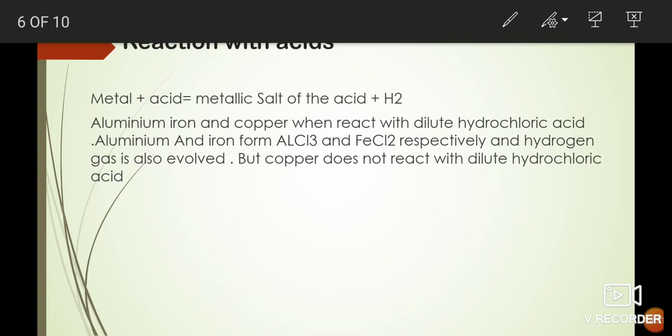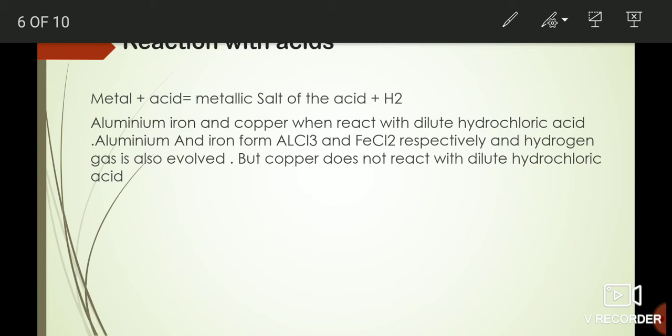Now, let's take an example that copper does not react with anything that is dilute. Dilute means where there is water, or you can say an aqueous solution. Copper mostly doesn't react with dilute solutions, so it also doesn't react with dilute sulfuric acid.